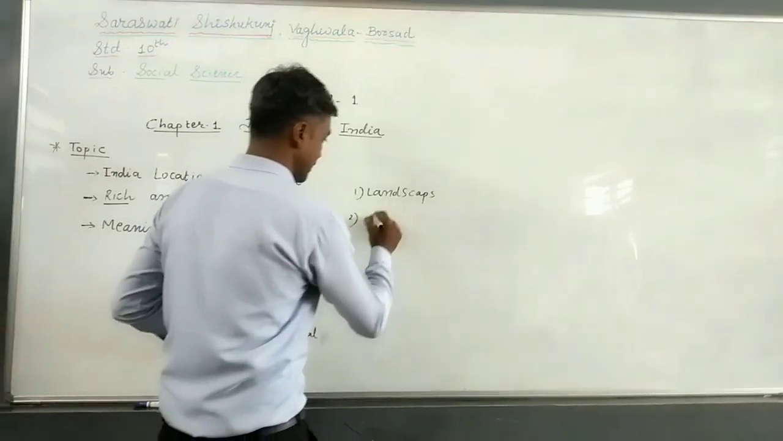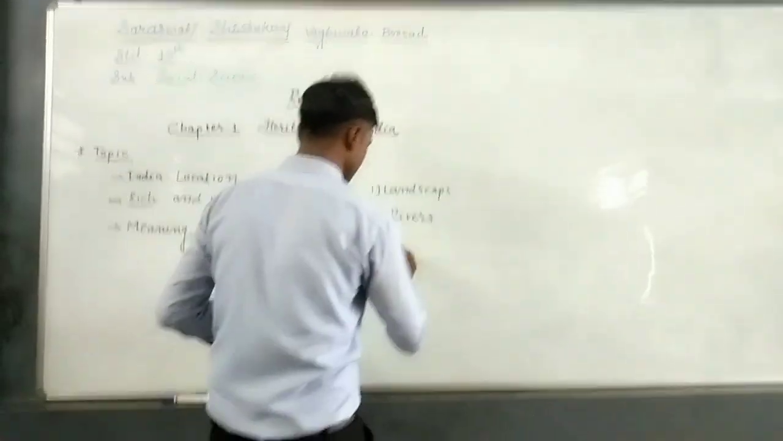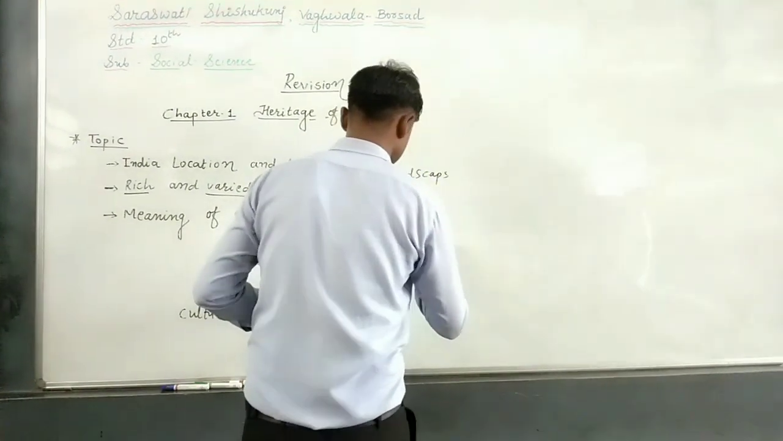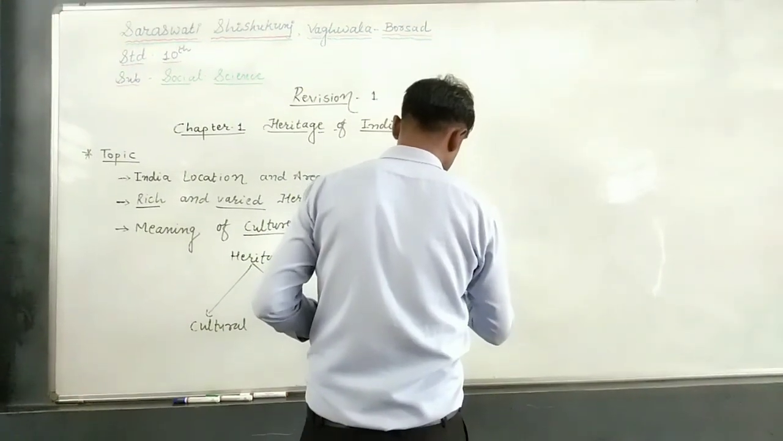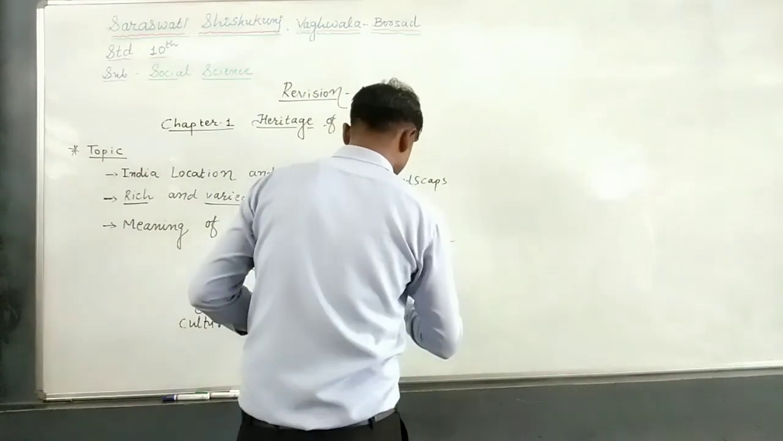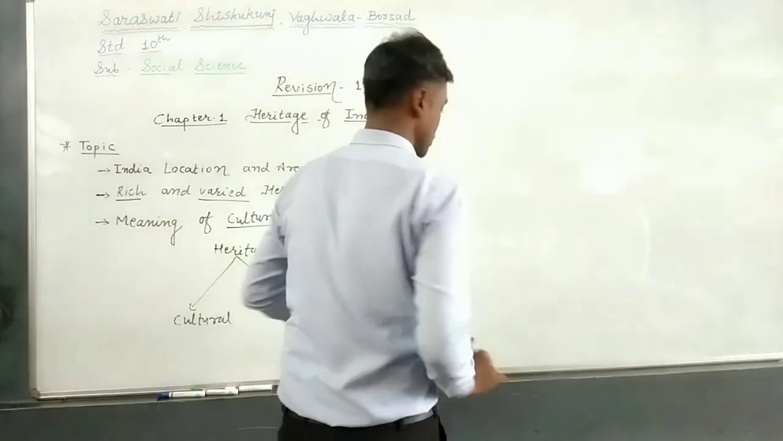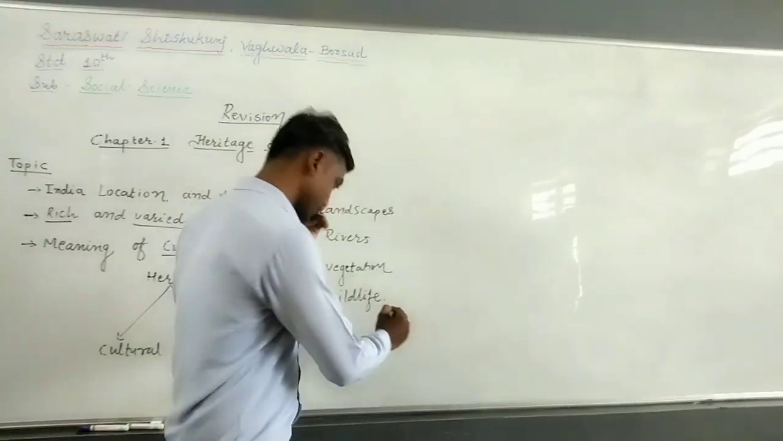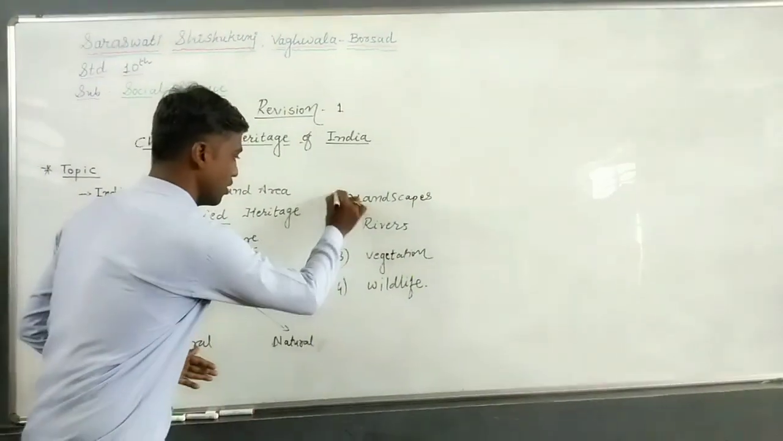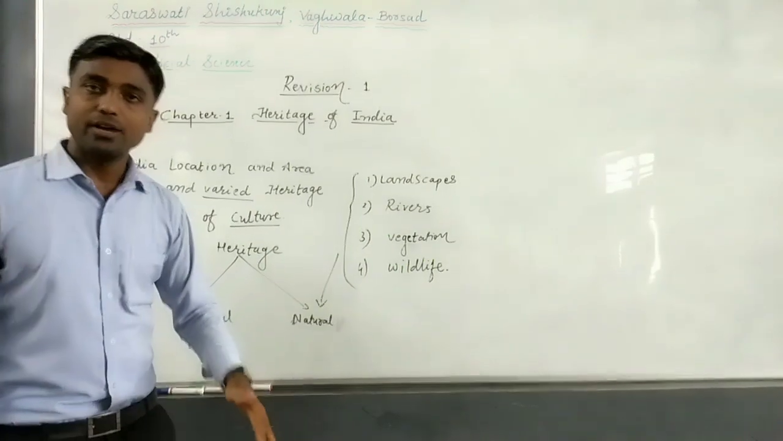landscapes; second one is rivers; third one is about vegetation; and fourth one is about wildlife. So these are the four segments of natural heritage. So let's explore one by one.